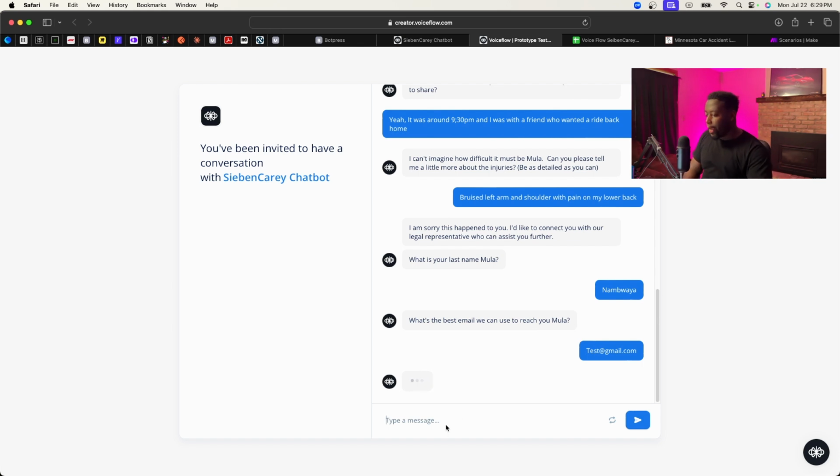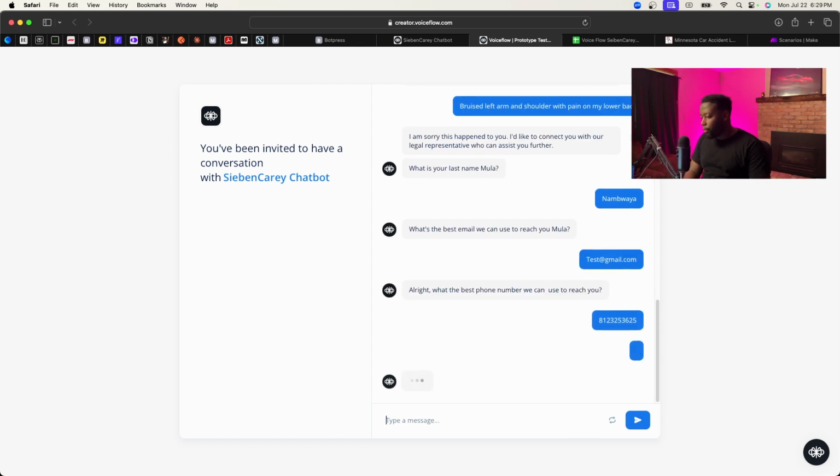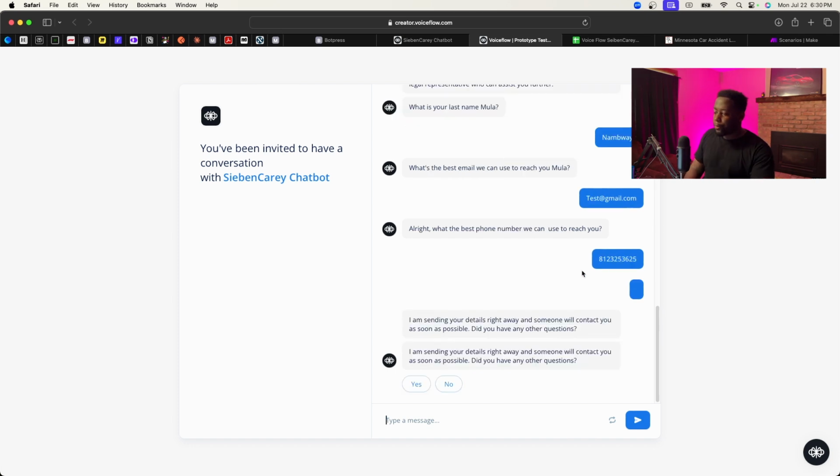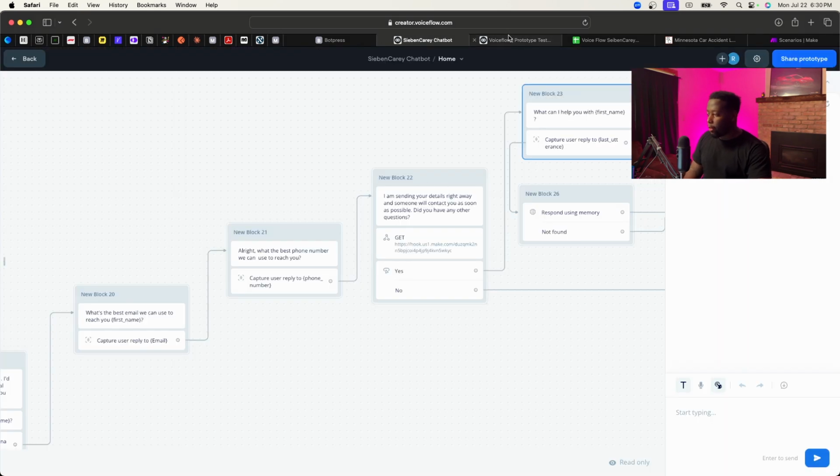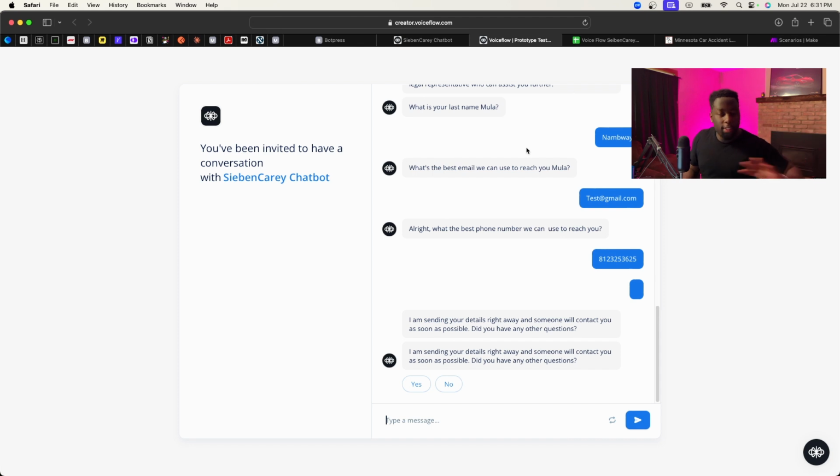And then after that, it will store that information and then it'll ask, all right, what's the best phone number we can use to reach you, right? So let's just say 812, right? Storing that information there. Right. So after sending that phone number, it will say, I'm sending you details right away and someone will contact you as soon as possible. Did you have any questions? The reason why it's double sending it is because I forgot to remove something in the back end over here, but essentially that will be fixed on the final version.